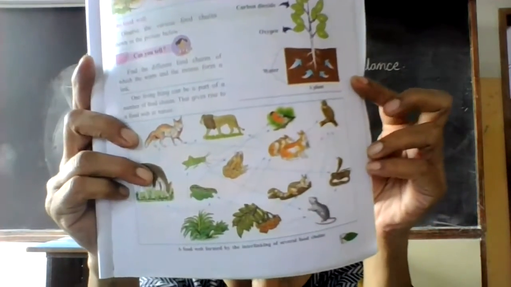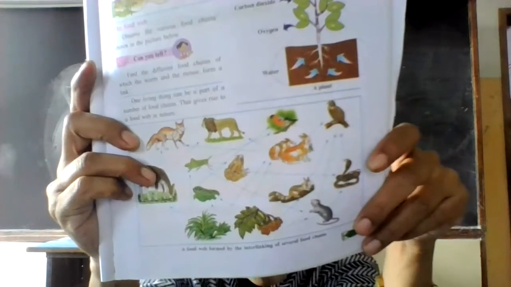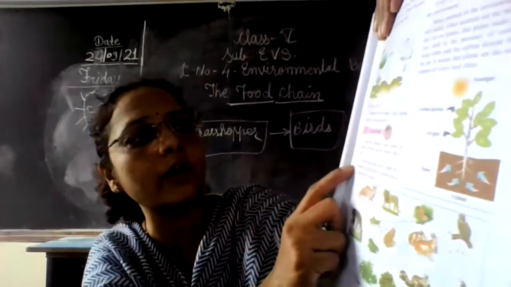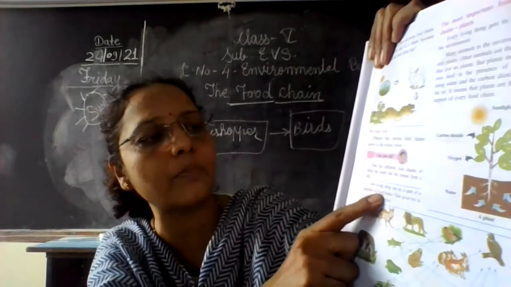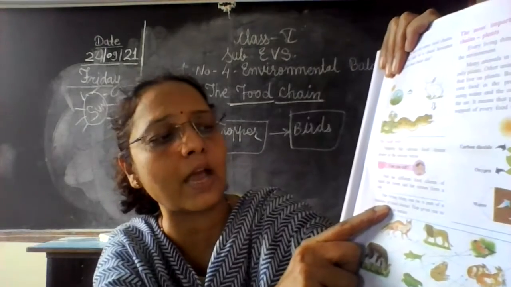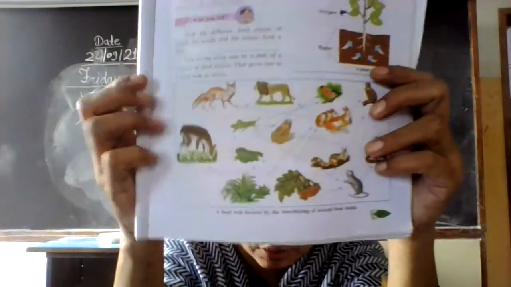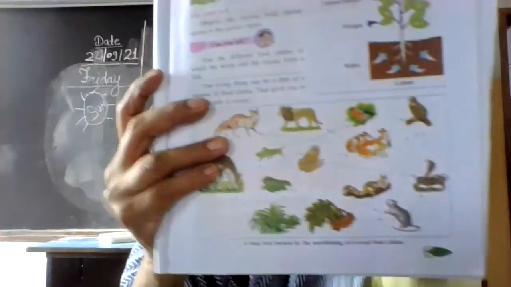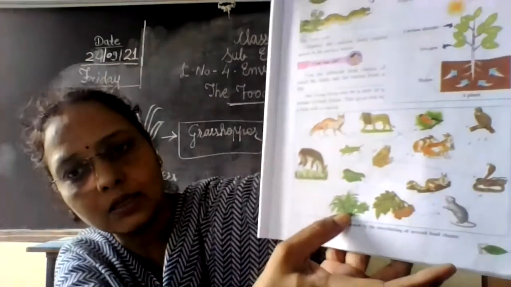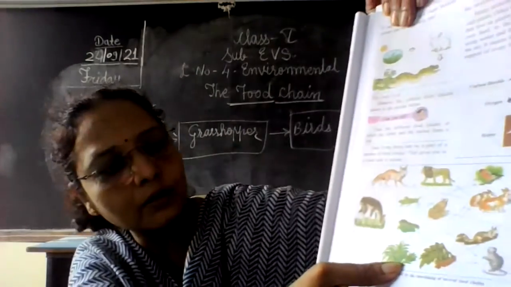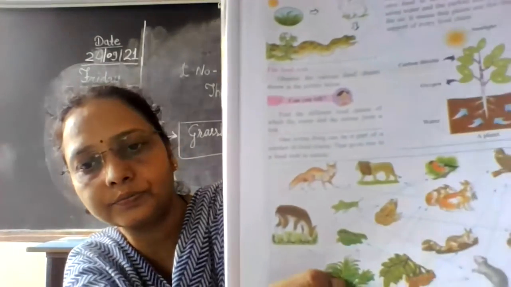See this diagram, it's a food web. In the food web, what happened? One living thing can be a part of more than one food chain. Okay, जो भी है यहाँ पे देखो सब लिंक है. यहाँ पे है grass is a producer.